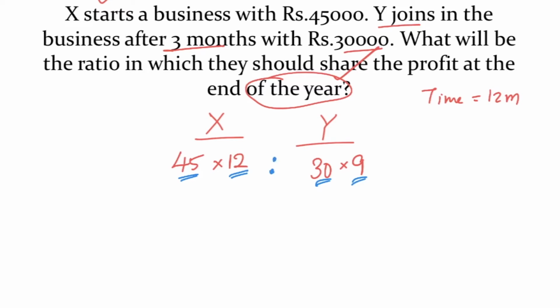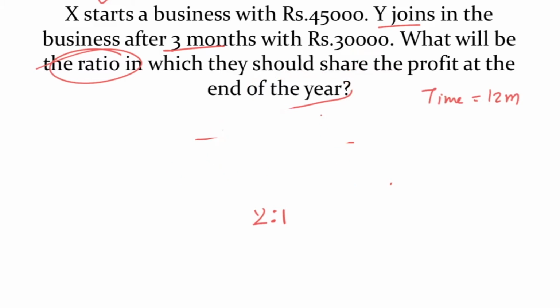Now simplifying, 15 2 times 15, 3 times 45, 3 times 3, 4 times 12, 3 ones cancel, 4 is to 2, that is 2 is to 1. We will share the profits in the ratio 2 is to 1. Requirement is the ratio is 2 is to 1. Got it?